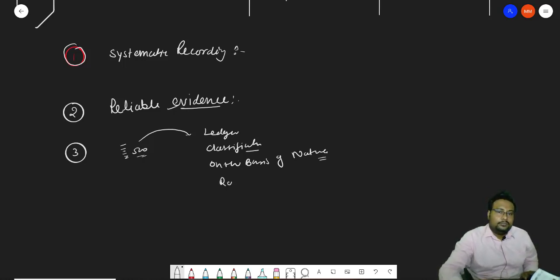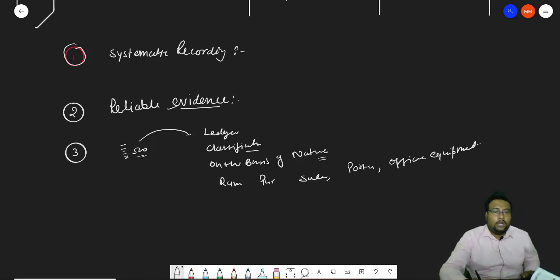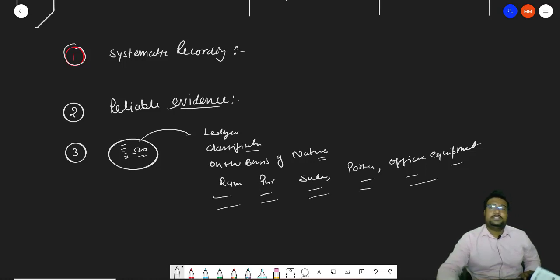Like suppose rent, purchase, sales, postage, office equipment. So these transactions are there. So out of this 500, we will classify each and every transaction accordingly, by which we can easily find out what is the rent total, what is the purchase, how much sales, how much postage expenses, how much office equipment we have. We can find that out. So journal helps to classify the data.